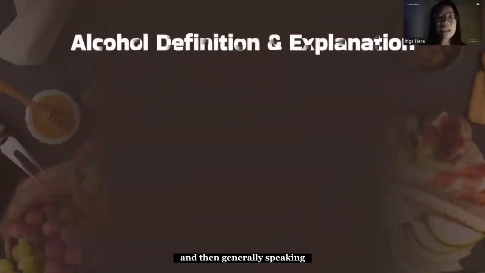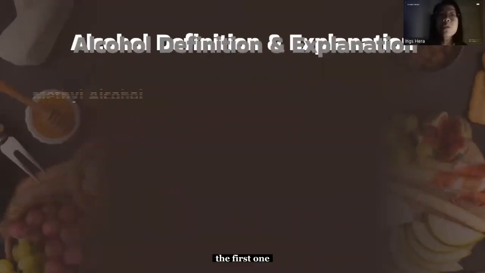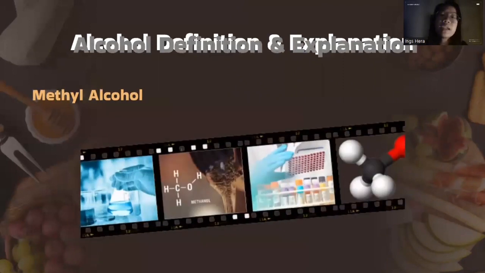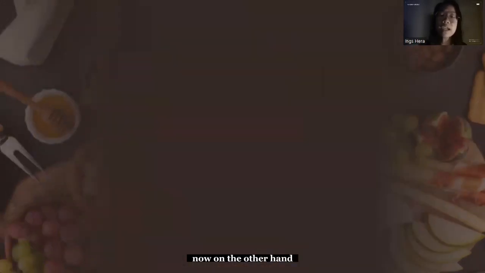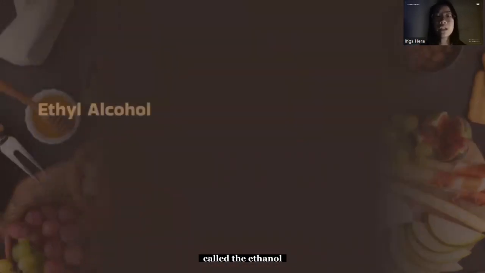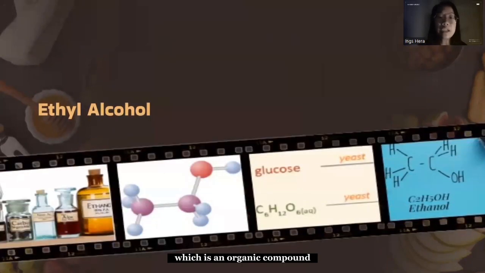Generally speaking, there are two basic categories of alcohol. The first one we would like to call methyl alcohol, or methanol, which is very dangerous and not safe for humans. It tends to be utilized in industry for things such as resin residue, adhesives, markers, and other related products such as pigment. On the other hand, we have the other molecule called ethanol, or ethyl alcohol, which is an organic compound that is typically present in alcoholic drinks.